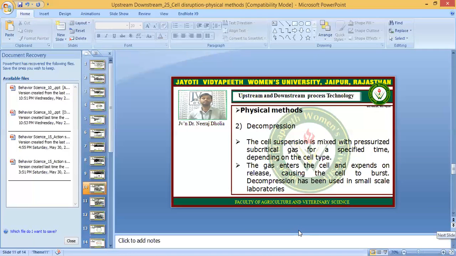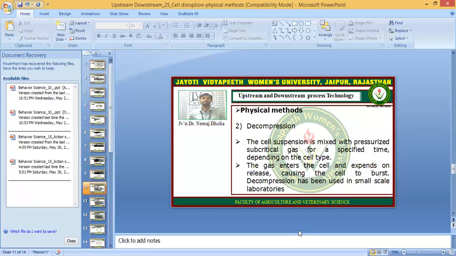The next method is decompression. What is that? The cell suspension is mixed with pressurized subcritical gas for a specified time, depending on the cell type. So the cell suspension is put with the pressurized subcritical gases at very high pressure, and in this time the gas enters the cell and expands on release, causing the cell to burst.